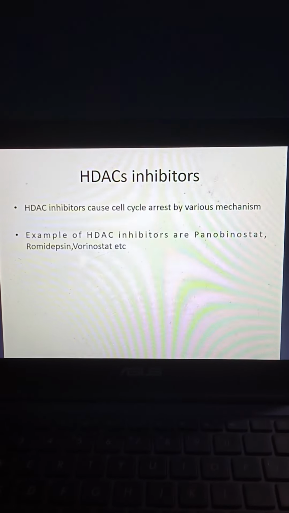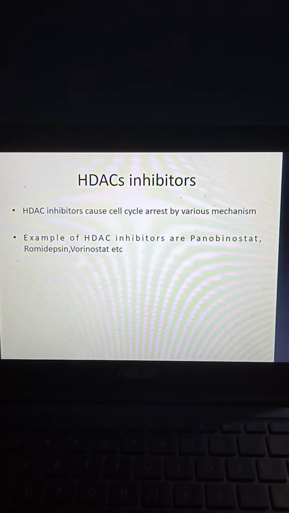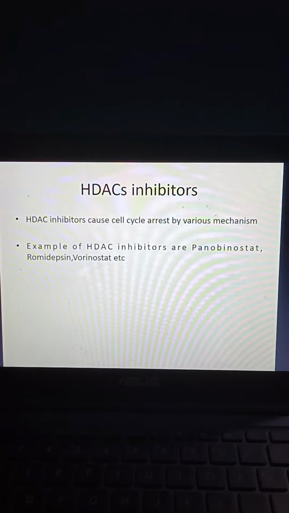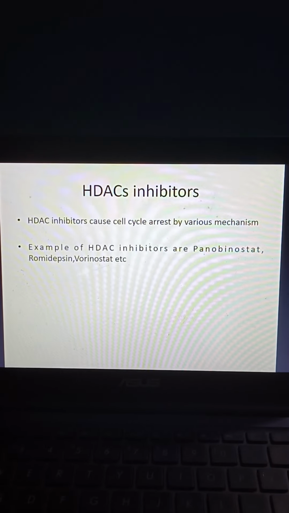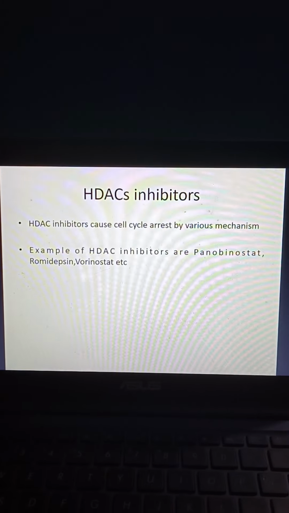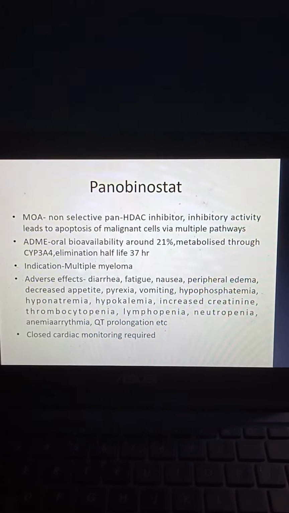Then coming to HDAC inhibitors. HDAC inhibitors cause cell cycle arrest by various mechanisms. The examples of HDAC inhibitors are Panobinostat, Romidepsin and Vorinostat, etc. Coming to individual drugs, Panobinostat.